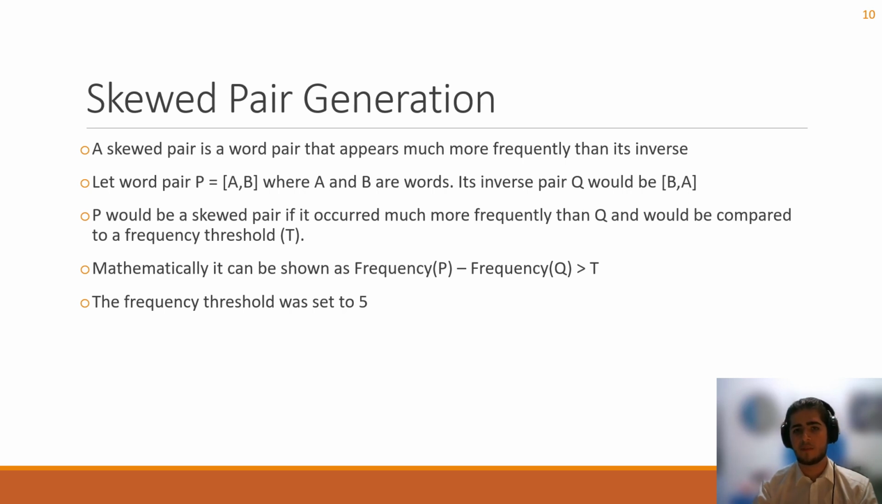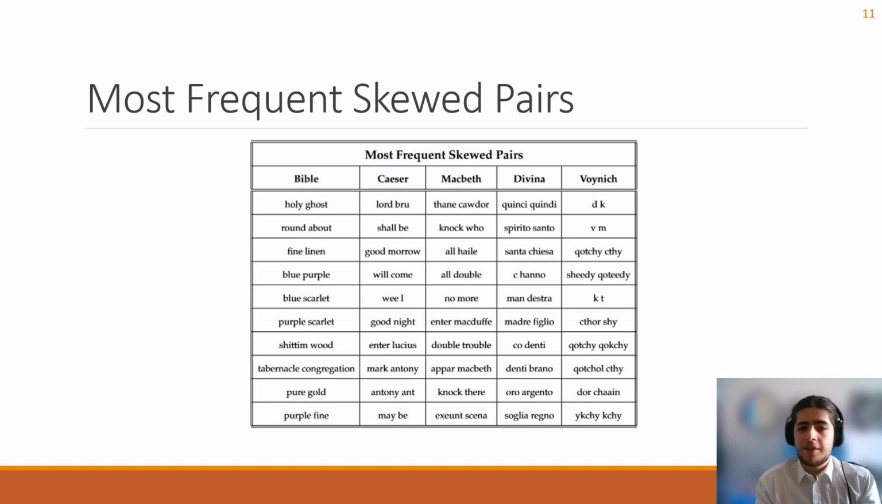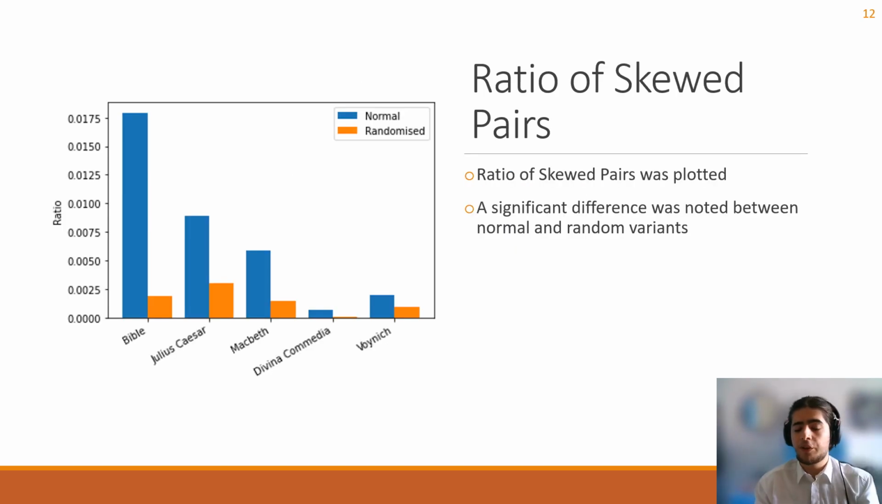the Voynich manuscript itself. These are the 10 most frequent skewed pairs for each document. As can be seen for Old English and Old Italian, there are some key phrases that were picked up, such as maybe, good morrow, Holy Ghost, and Spirito Santo. For the Voynich manuscript, obviously we don't know what the text means, but some pairs contain very similar words, which is interesting to note. Onto the results.